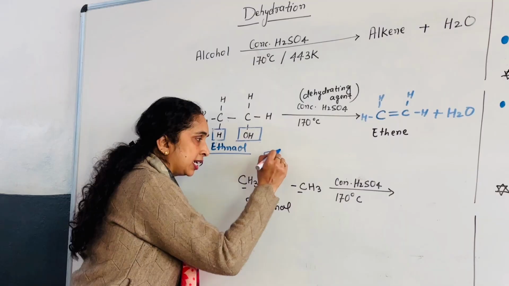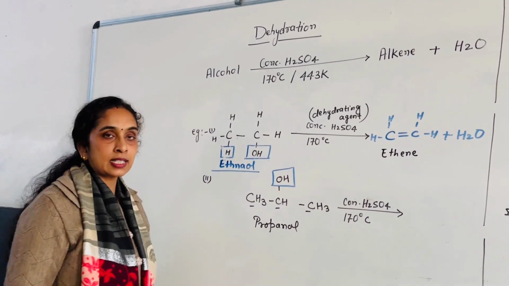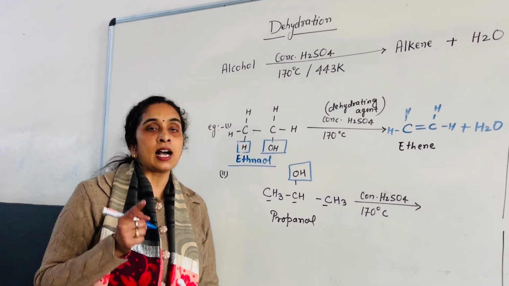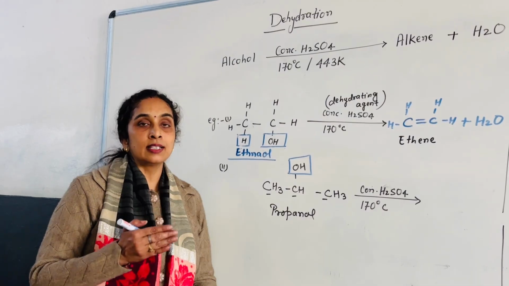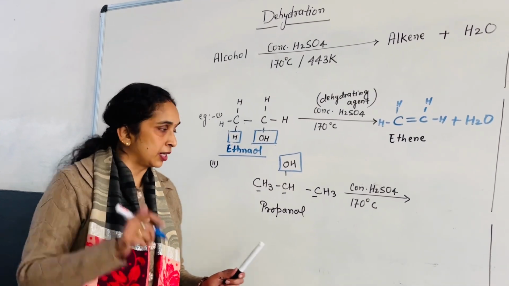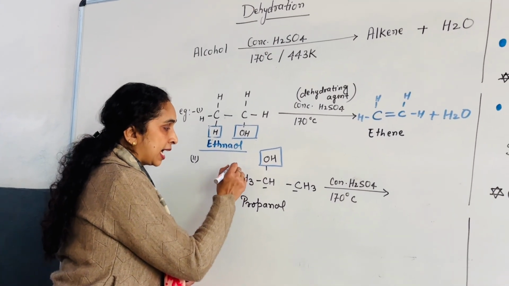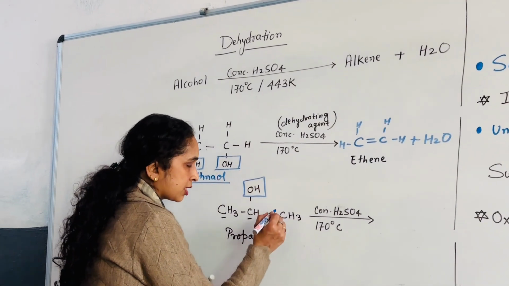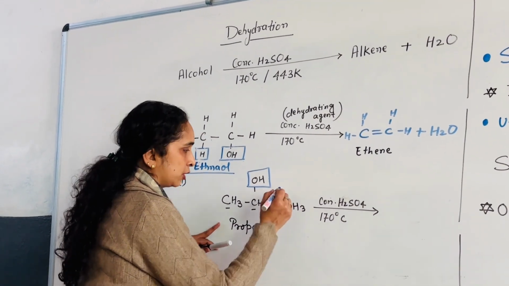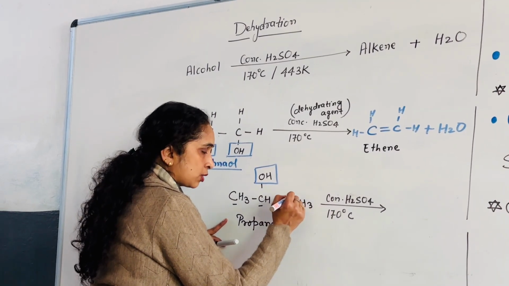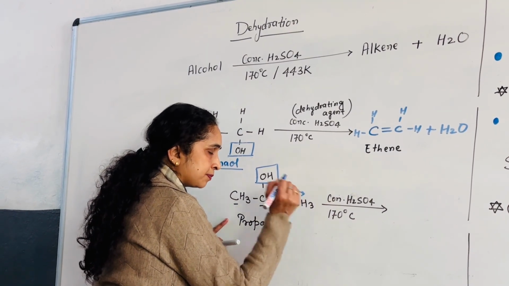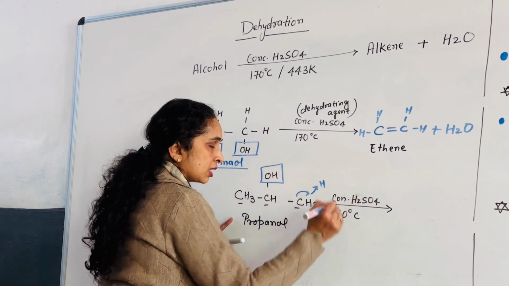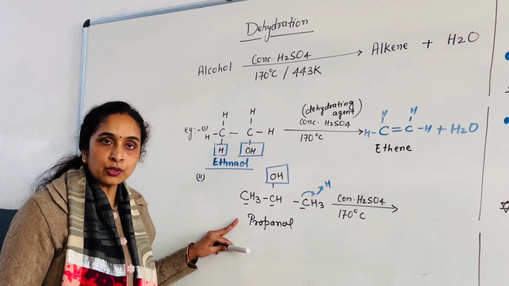We have to eliminate the hydroxyl group and one hydrogen from its neighboring carbon. So we can eliminate one hydrogen from here or here, whichever you want. I am going to eliminate one hydrogen from this carbon.